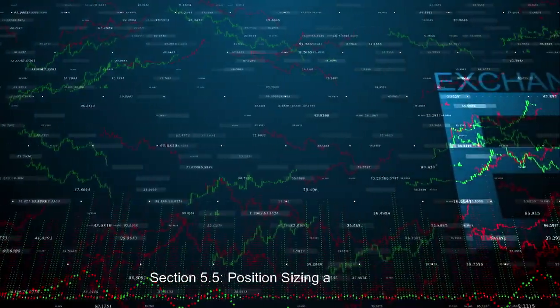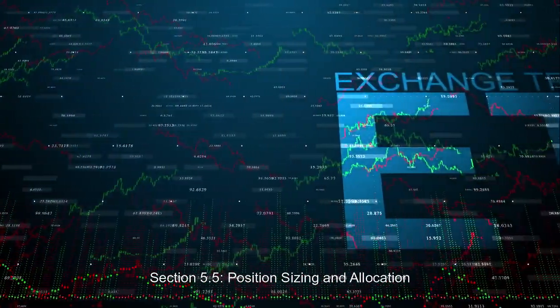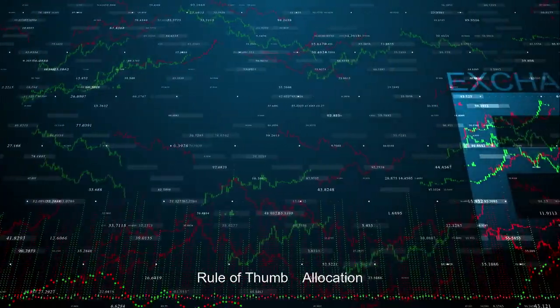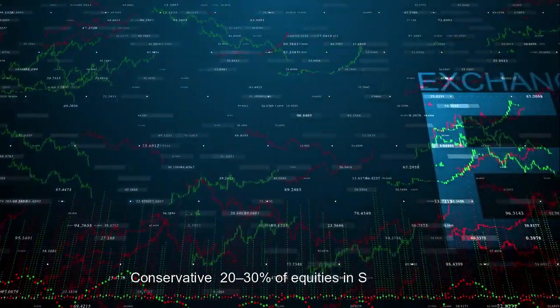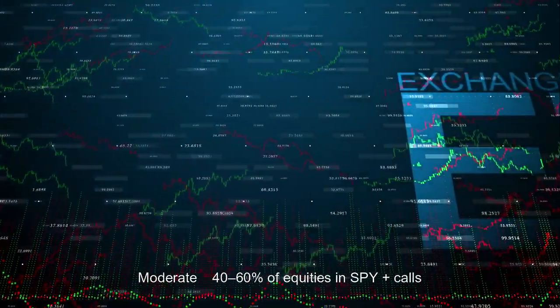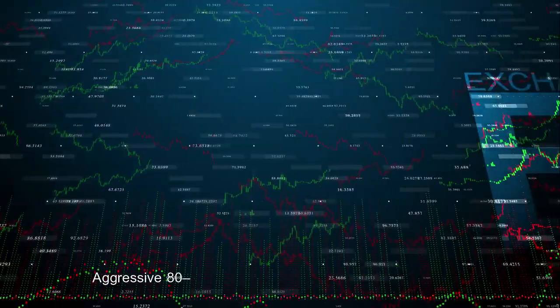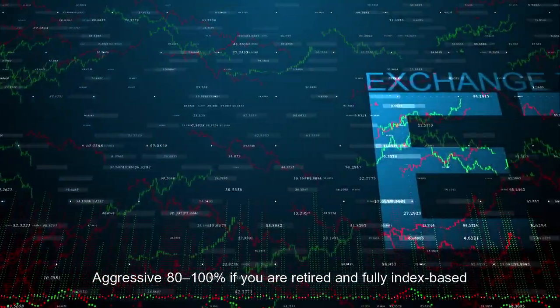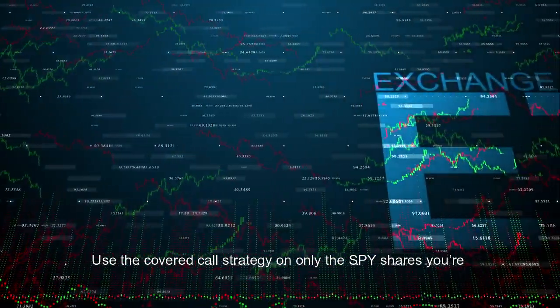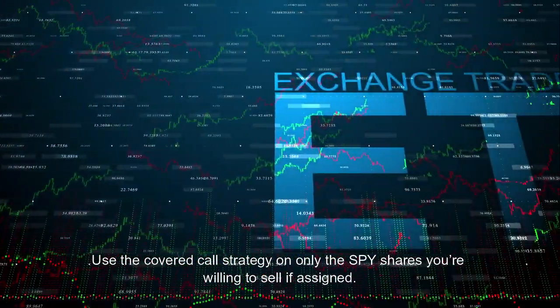Section 5.5, Position sizing and allocation. How much of your retirement should go into this strategy? Rule of thumb allocation: conservative, 20 to 30% of equities in SPY plus calls; moderate, 40 to 60% of equities in SPY plus calls; aggressive, 80 to 100% if you are retired and fully index-based. Use the covered call strategy on only the SPY shares you're willing to sell if assigned.